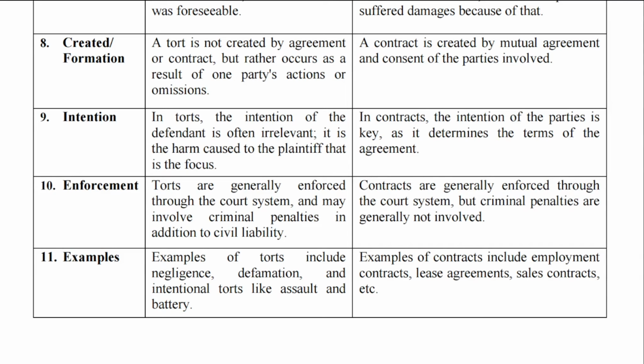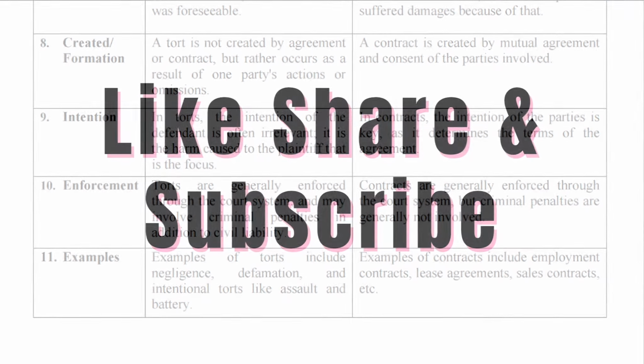Tenth point, enforcement. Torts are generally enforced through the court system and may involve criminal penalties in addition to civil liability, whereas contracts are generally enforced through the court system but criminal penalties are generally not involved. 11th point, examples. Examples of torts include negligence, defamation, and intentional torts like assault or battery, whereas examples of contracts include employment contracts, lease agreements, sale contracts, etc.